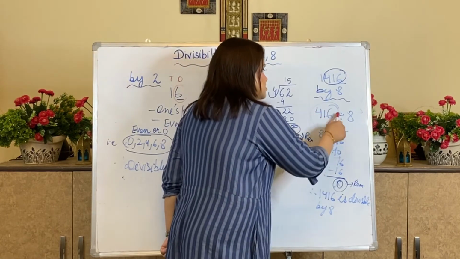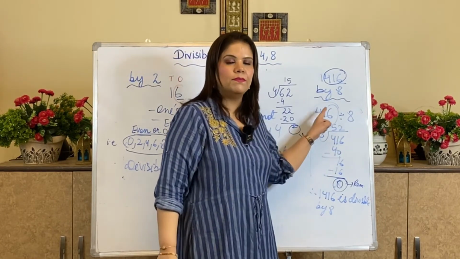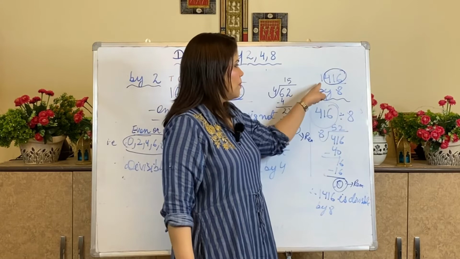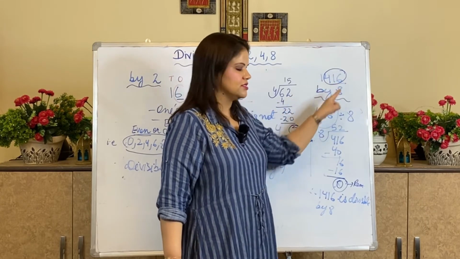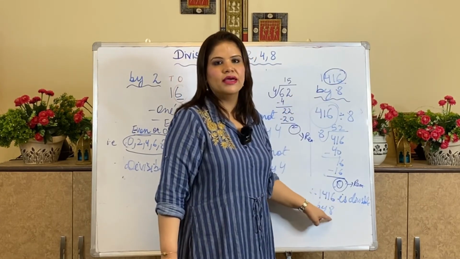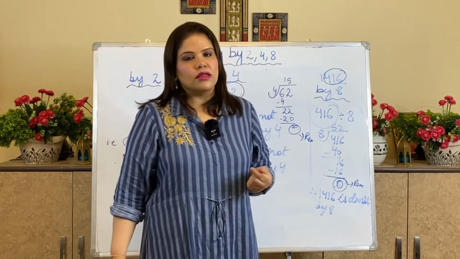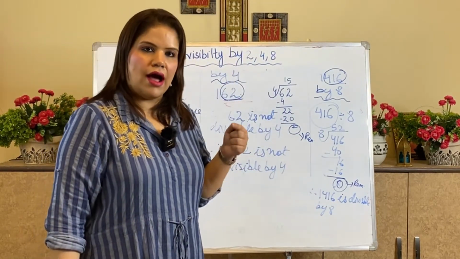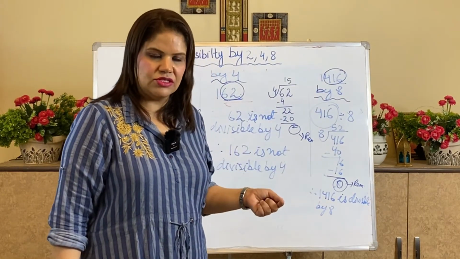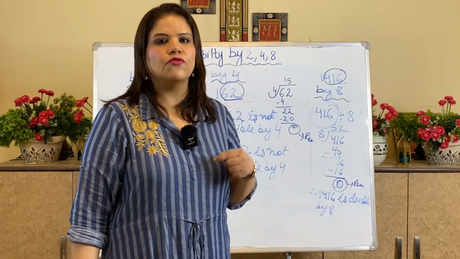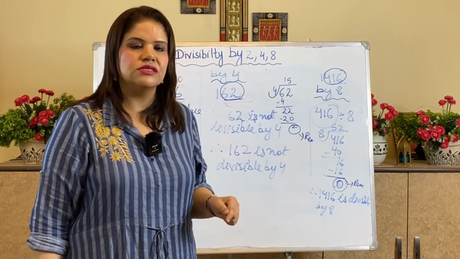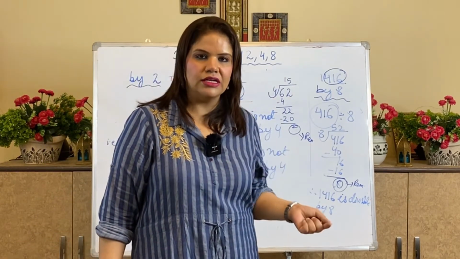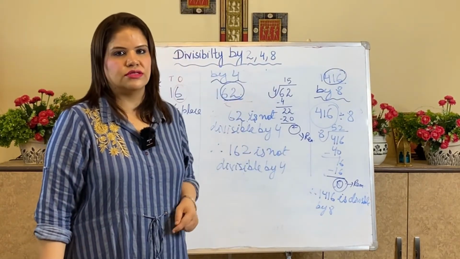Since 416 is divisible by 8, the number 1416 is divisible by 8. So you need to check the digit at the ones place for the divisibility test of 2, the last 2 digits for the divisibility test of 4, and the last 3 digits for the divisibility test of 8.